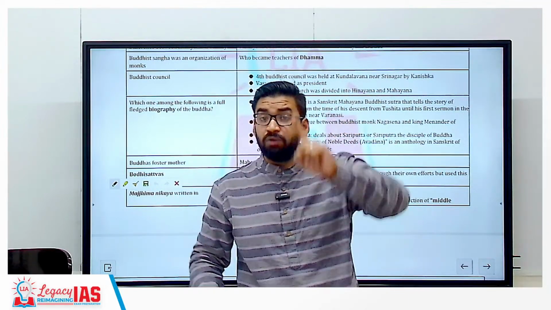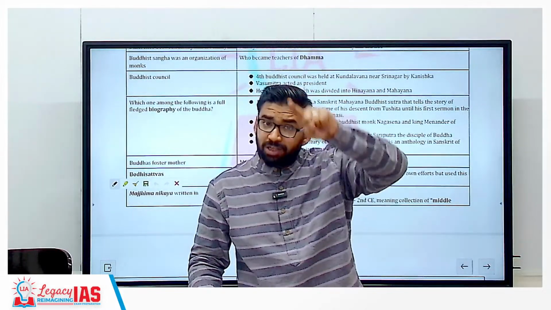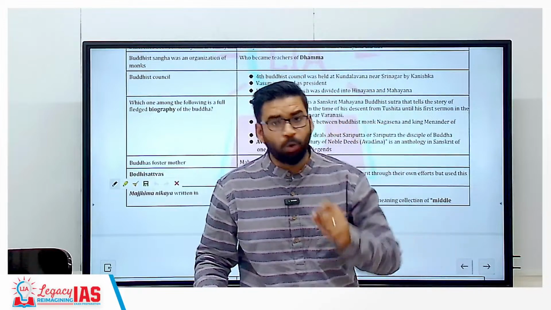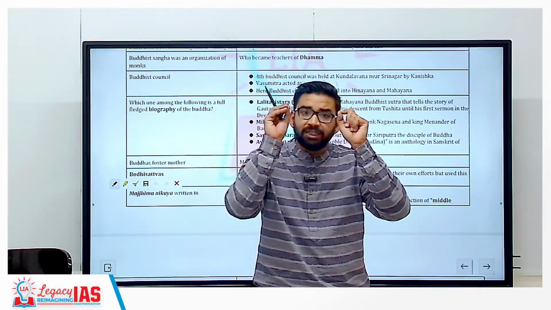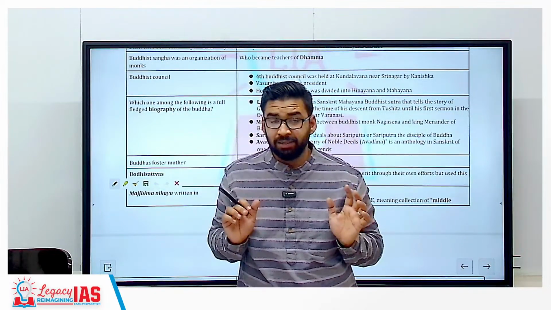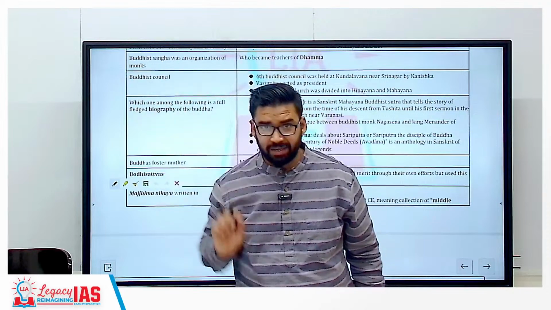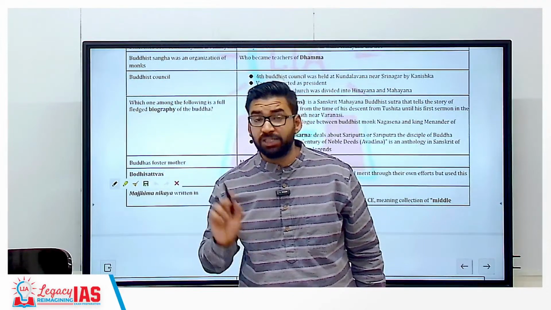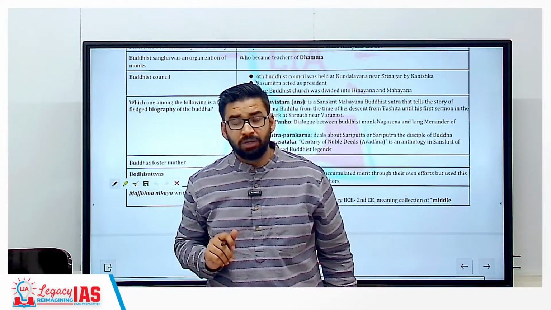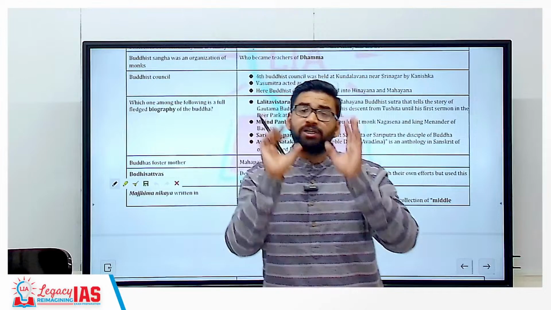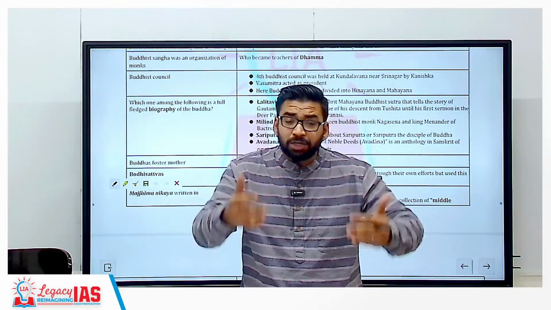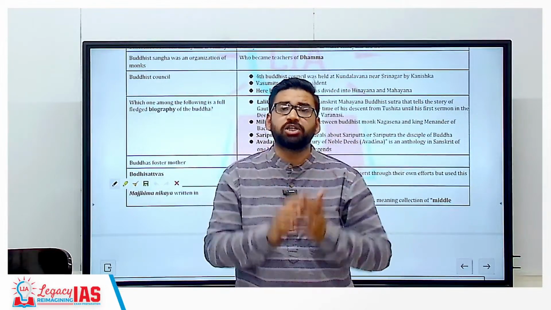First Buddhist Council was convened after the death of Buddha, that is in 483 BC, and it was conducted by a ruler called Ajashatru of Haryanka dynasty. And the place was Rajgriha, and the chairman was Mahakashyap. Clear? So the outcome of first Buddhist council was, after the death of Buddha, they wanted to conserve and preserve the teachings of Buddha.